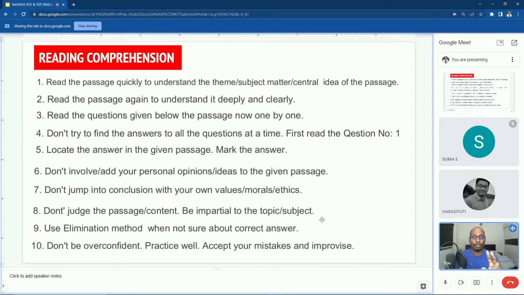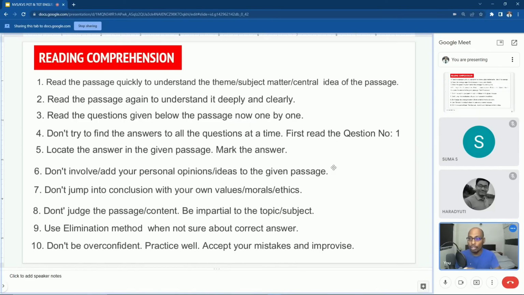Good. I want to highlight two important points here. First one, point number 6: don't add your personal opinions and ideas to the given passage. Whenever you read the passage, try to understand the information from the point of view of the author. What information the author has given, what his or her opinion, view, and idea is. Only the author's idea you have to understand. You should not involve your personal opinions and ideas in the given passage.